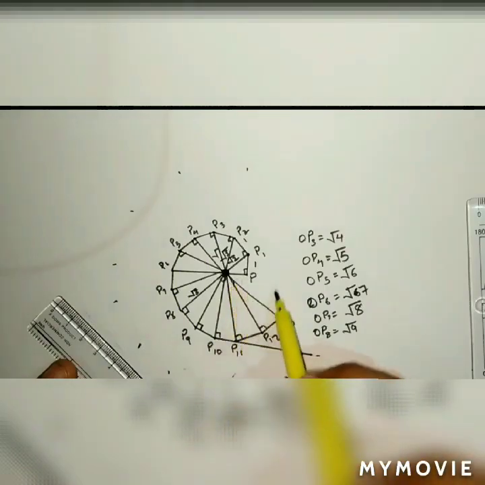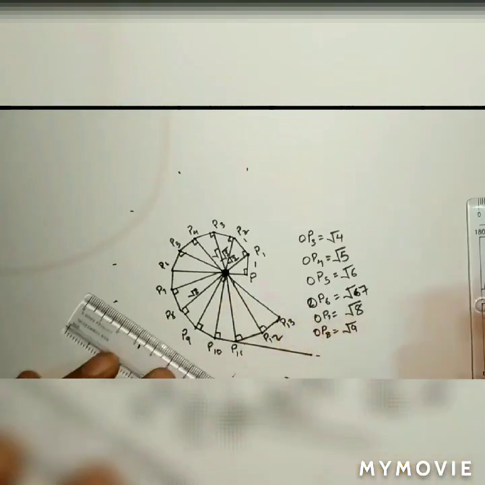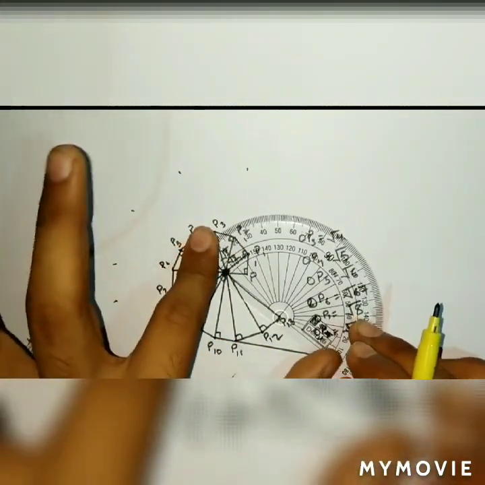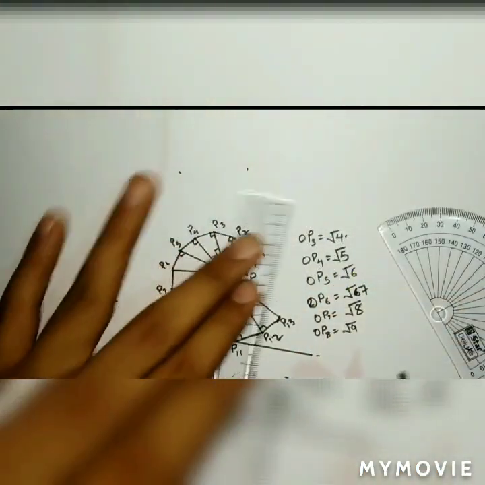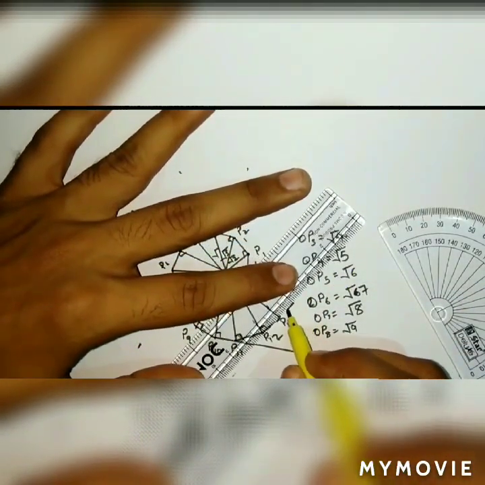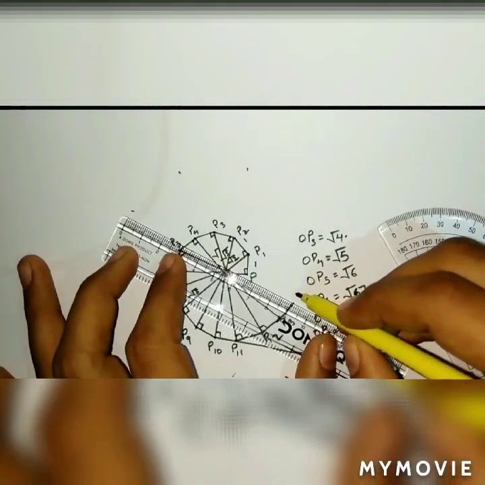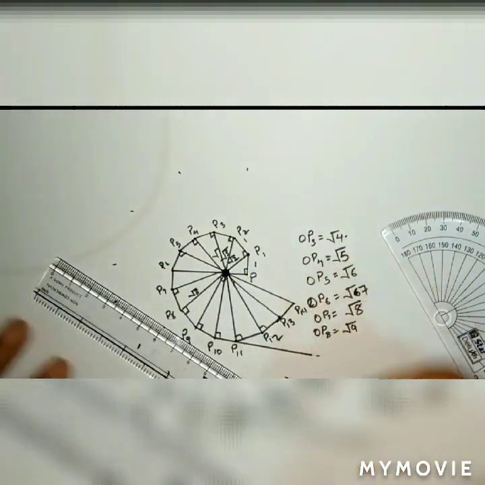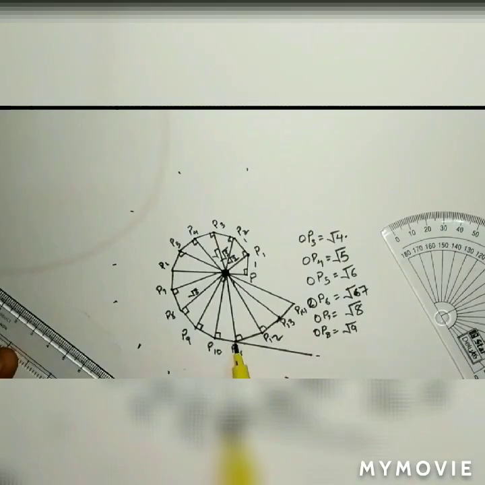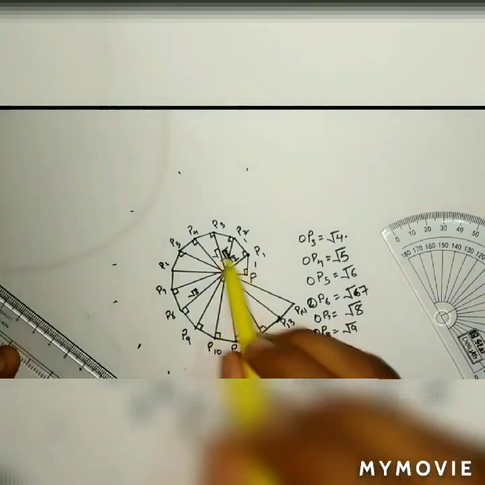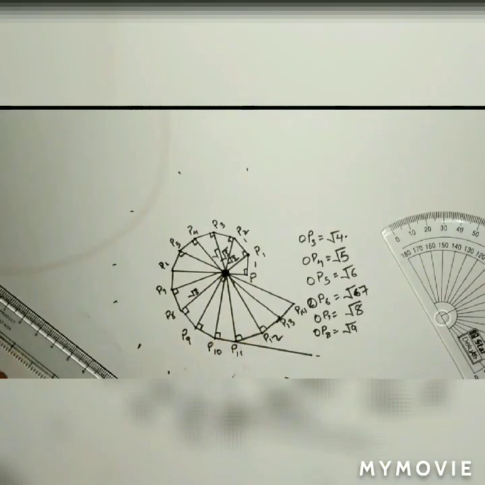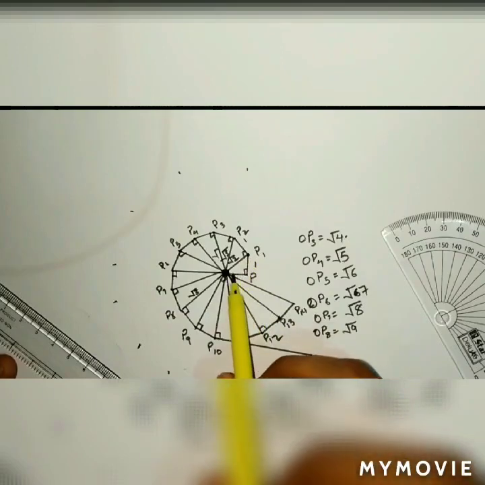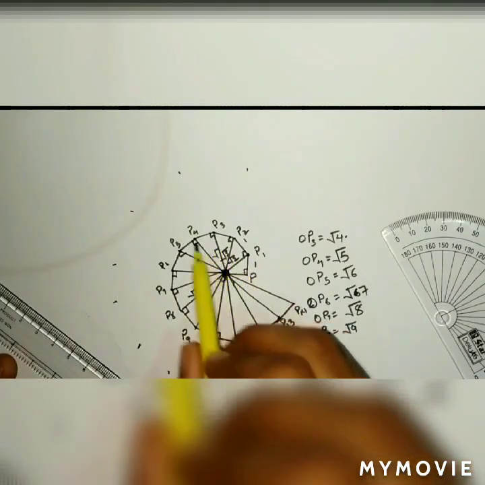So this is how the construction keeps on going. Anyways, we got P13 as root 12, so P14 is root 13. This is how we have to continue the construction. So this is a classroom activity, that is, constructing a square root spiral.